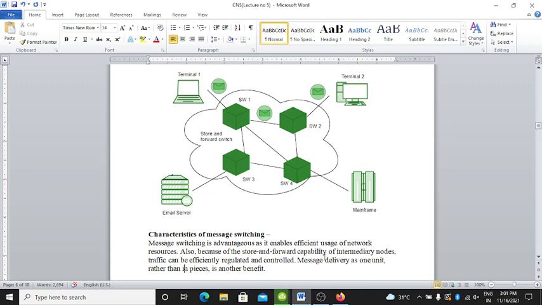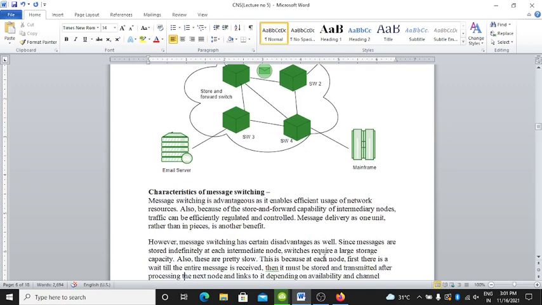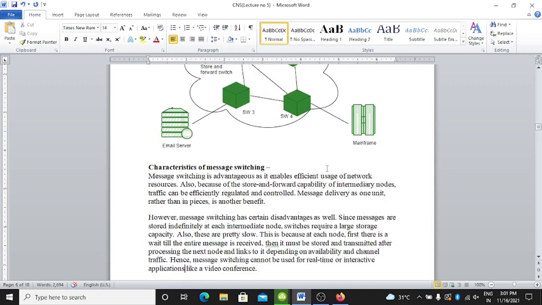Characteristics of message switching: it is advantageous as it enables efficient use of network resources. Also, because of the store and forward capability of intermediate nodes, traffic can be efficiently regulated and controlled. Message delivery as one unit rather than pieces is another benefit.